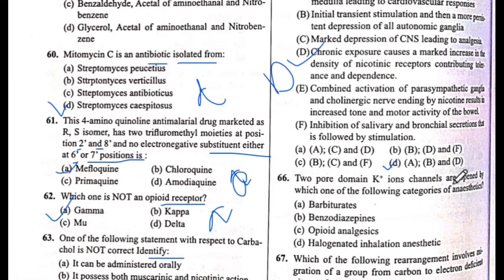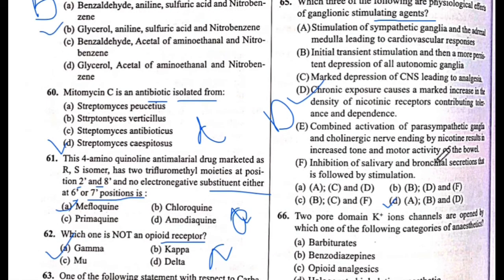The answer is D. D is A, B, D. A is stimulation of sympathetic ganglia and adrenal medulla leading to cardiovascular response, B is initial transient stimulation and then a more persistent depression of all autonomic ganglia, and D is chronic exposure causes a marked increase in the density of nicotinic receptors, contributing to tolerance and dependence.